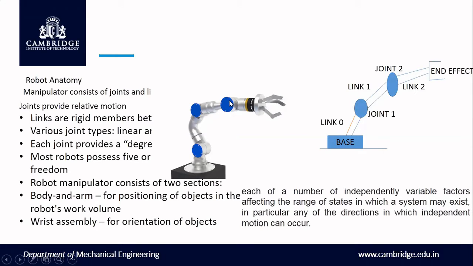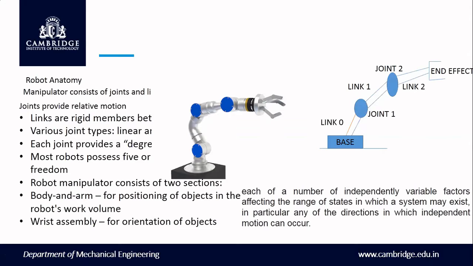Now, what is the anatomy of a robot? The manipulator consists of joints and links. In these robots we are going to have joints and then links. We can correlate the robotic arm with the human arm.